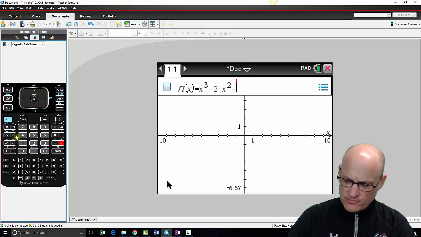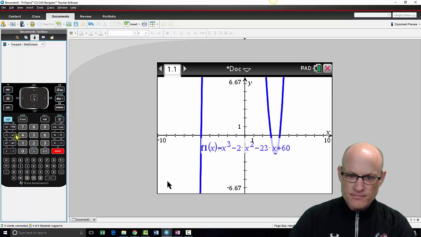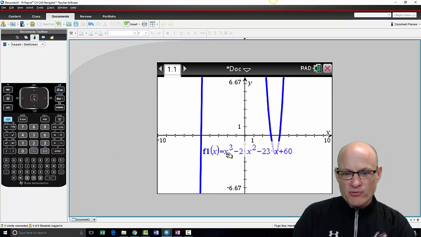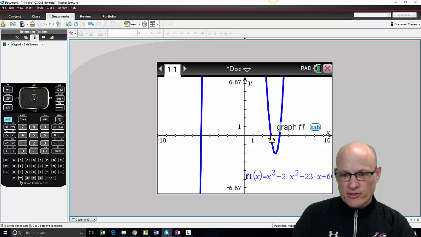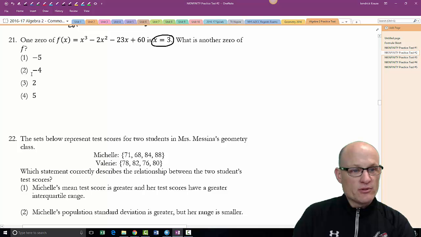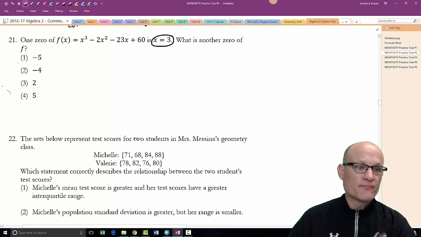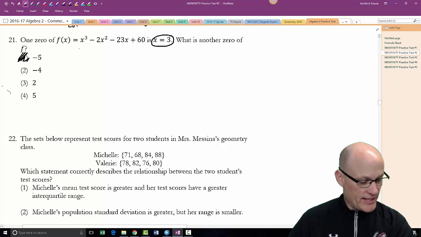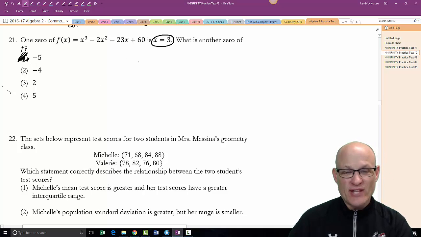X cubed minus 2x squared minus 23x plus 60. So it said 3 was a root, right? Well, there it is. 3 is a root, 4 is a root, and negative 5 is a root. So the answer to this question is number 1, negative 5.